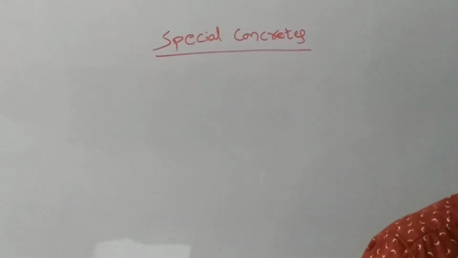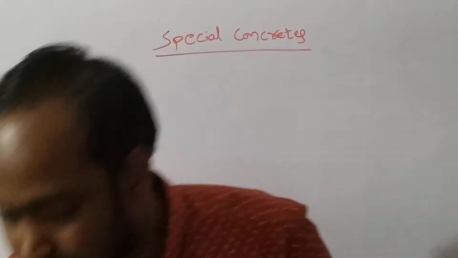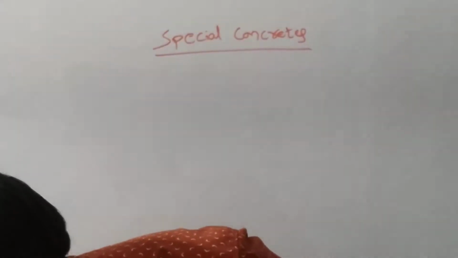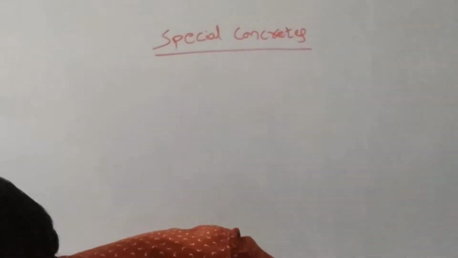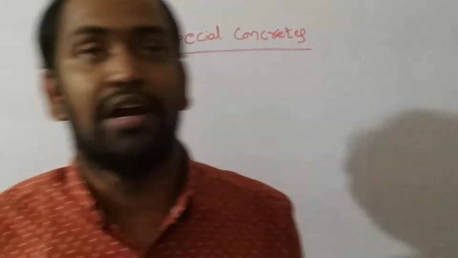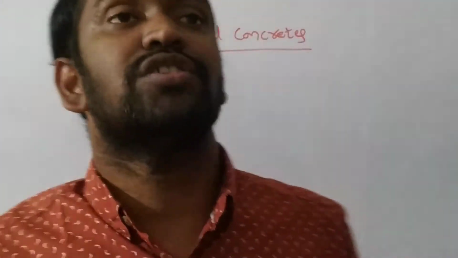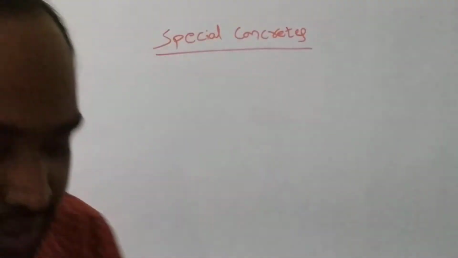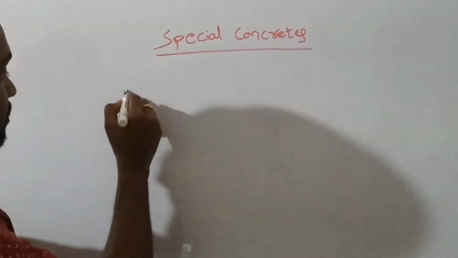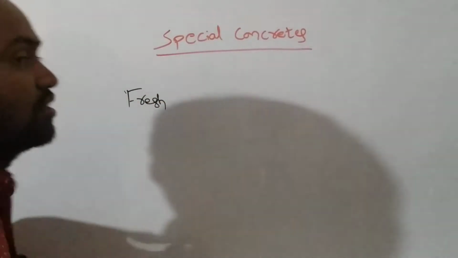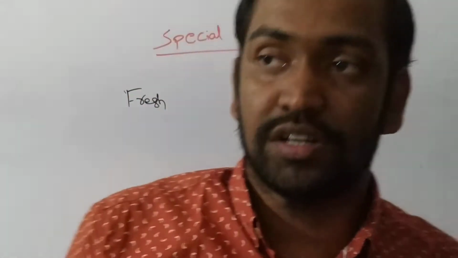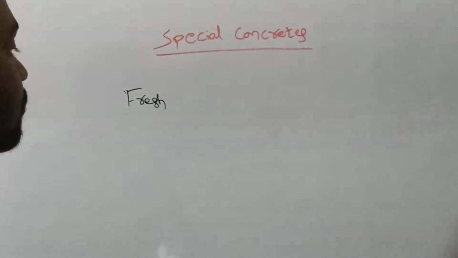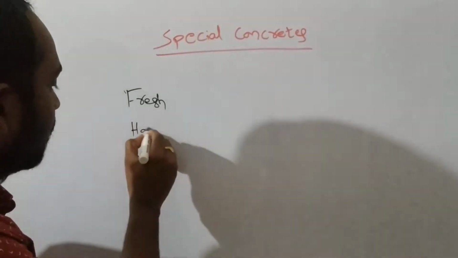Special concretes. Generally, we all know that concrete is a mixture of coarse aggregate, fine aggregate, cement, and water. That is called normal concrete or ordinary concrete. Whenever we mix the ingredients of concrete, immediately it is called fresh concrete. After the concrete becomes hardened or strengthened, it is called hardened concrete. So based upon the stage from the mixing of concrete, concrete is classified into two types: fresh concrete and hardened concrete.